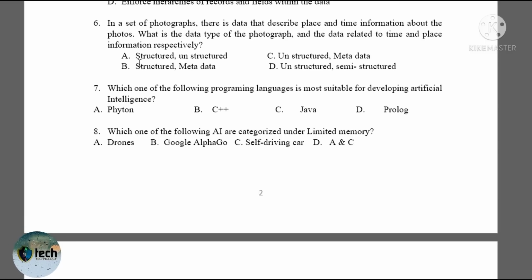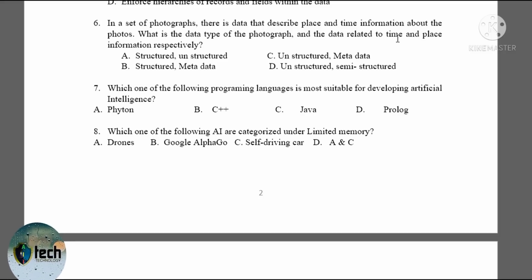Okay. So question number 6, instead of a photograph there is data that describes place and time information about the photo. So what is the data type of the photograph and the data related to time and place information respectively? Okay. This question has two parts. The first one is what the data type of the photograph is.